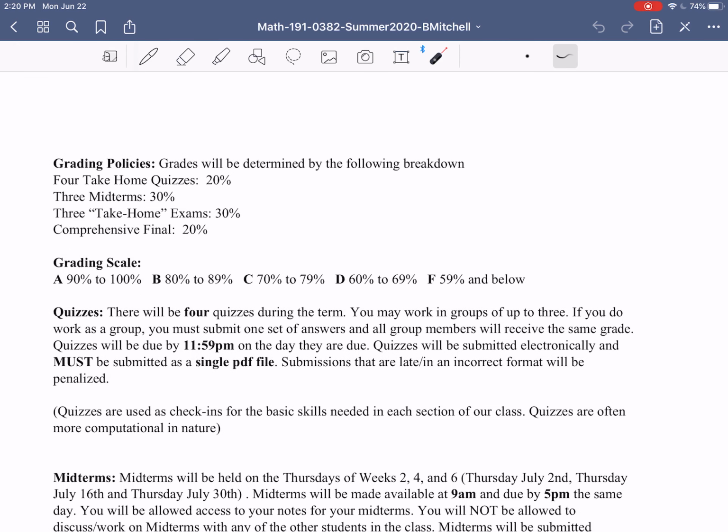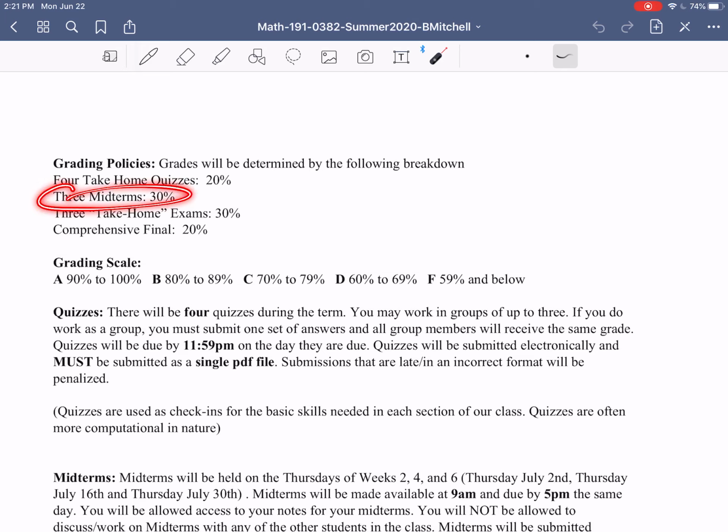The second page of the syllabus starts to give you the grading information, which is probably one of the major things you want to know about our course. So here's our grading policy. We have 4 categories that will determine your grade. There are 4 what we call take-home quizzes. Each of those is worth 5% for a total of 20%.